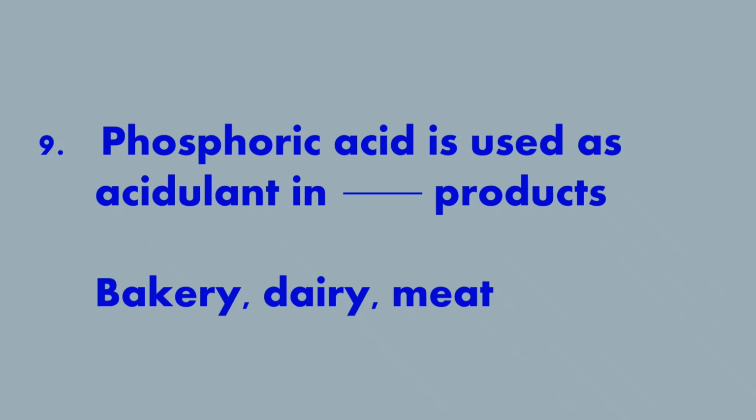Ninth question, phosphoric acid is used as an acidulant in dash products. Answer is bakery, dairy and meat.